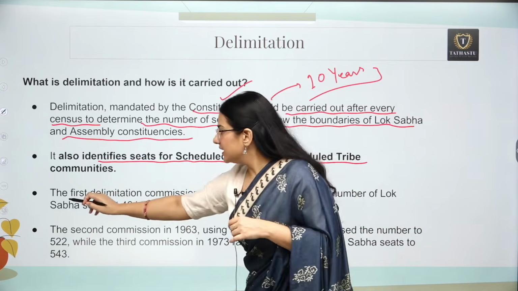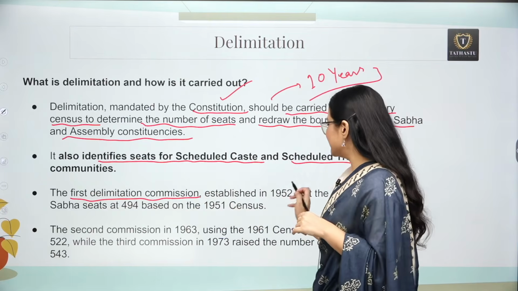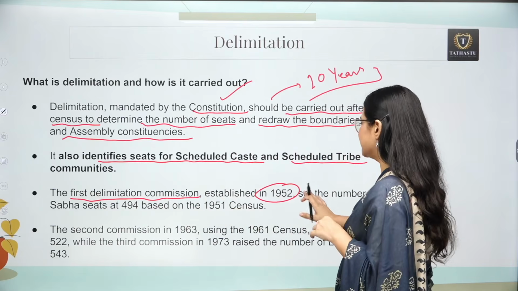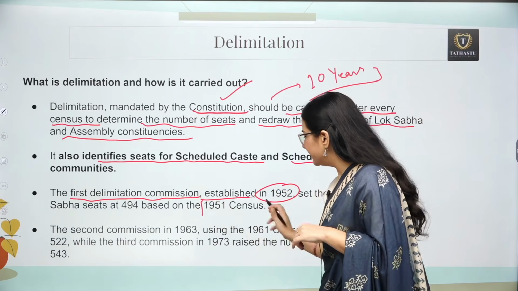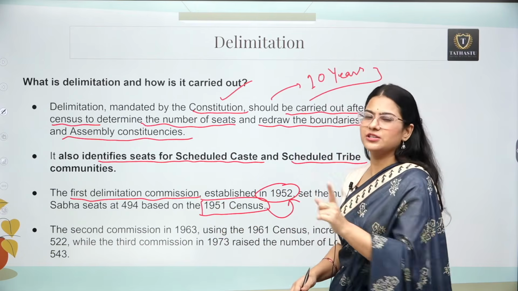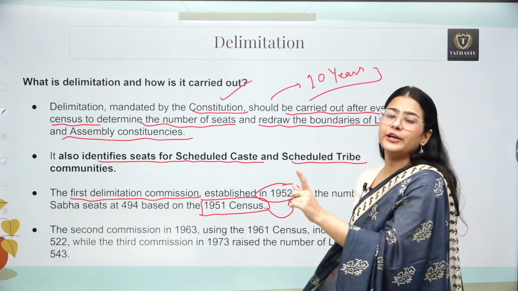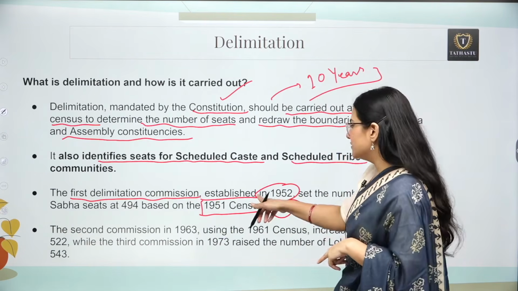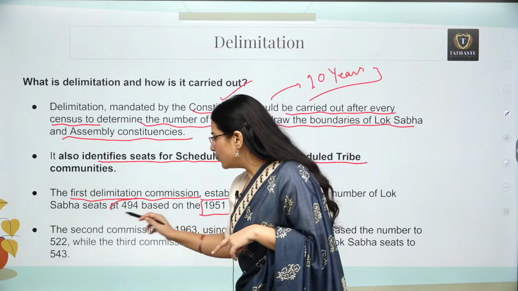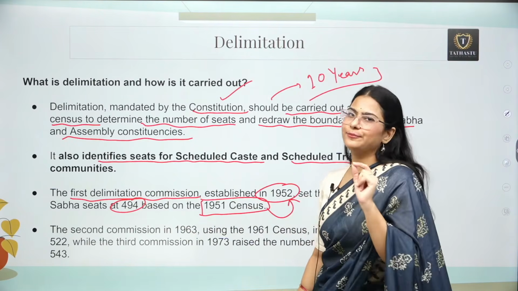Along with that, the first delimitation commission was established in 1952 because the census was already there. We had the 1951 census, and just after that we had our first delimitation commission, and the seats were allocated to each state on that basis. There were a total of 494 seats at that point of time.